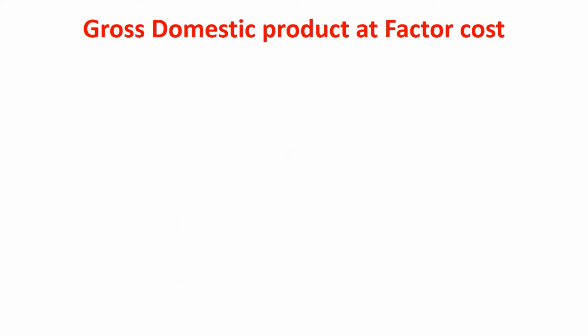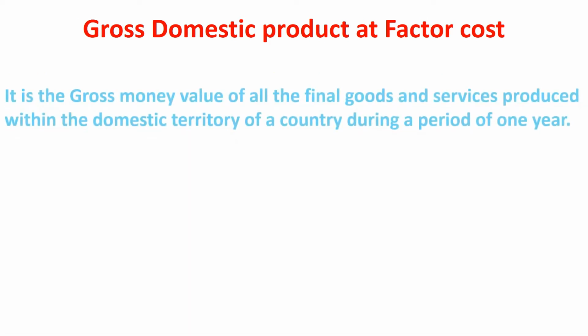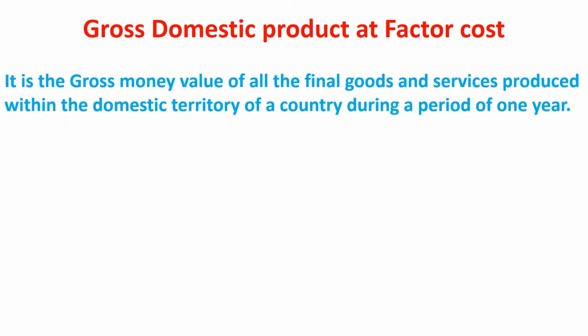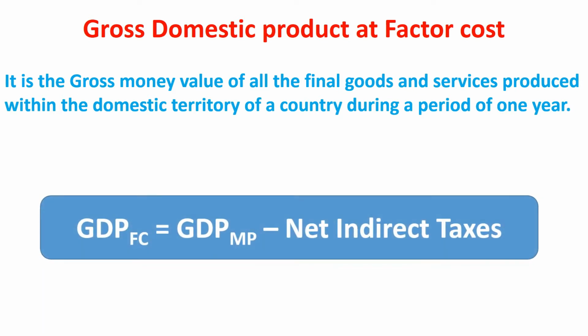Gross domestic product at factor cost. It is the gross money value of all the final goods and services produced within the domestic territory of a country during a period of 1 year. When we exclude net indirect taxes from GDP at market price, it converts into GDP at factor cost. GDP at factor cost or gross domestic product at factor cost is equal to GDP at market price minus net indirect taxes.